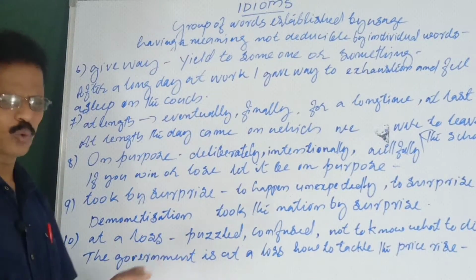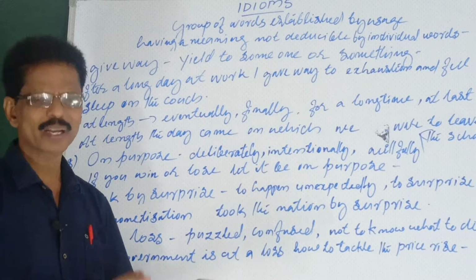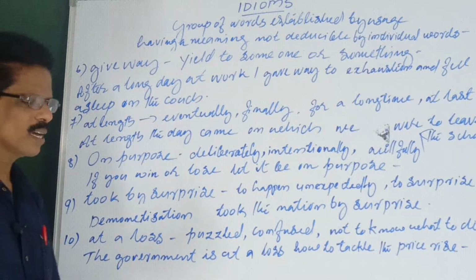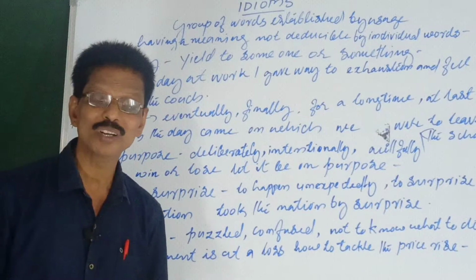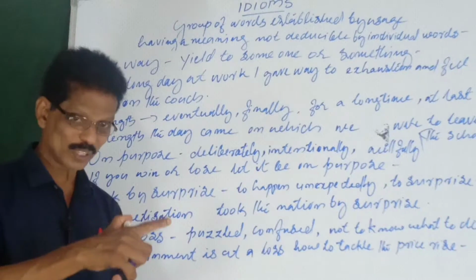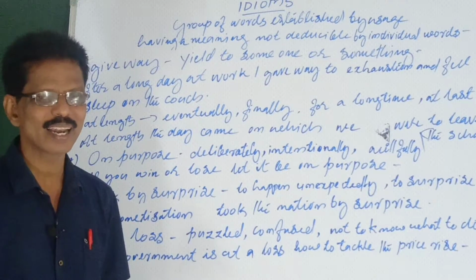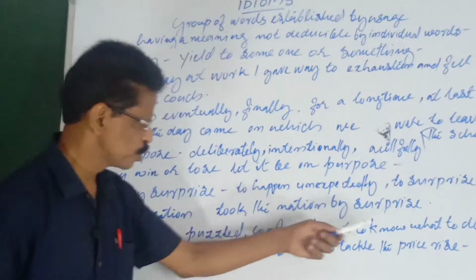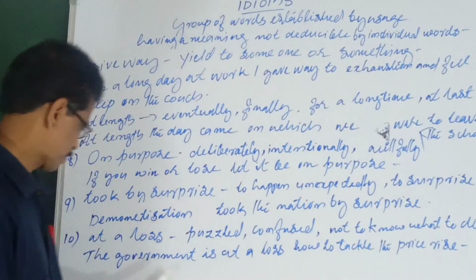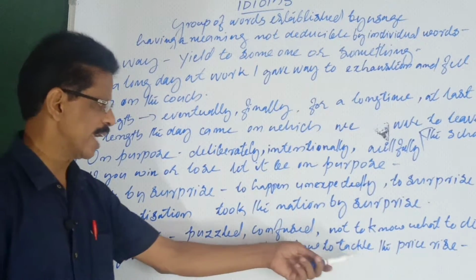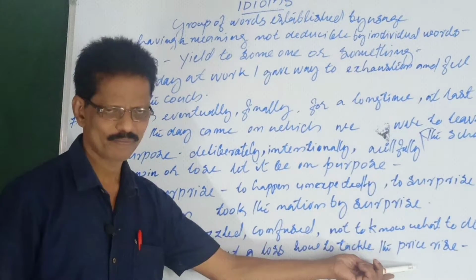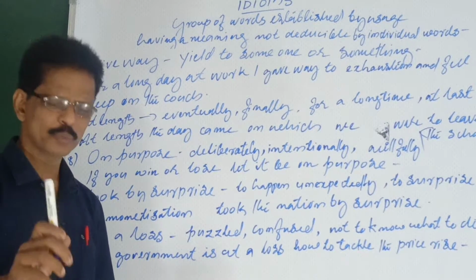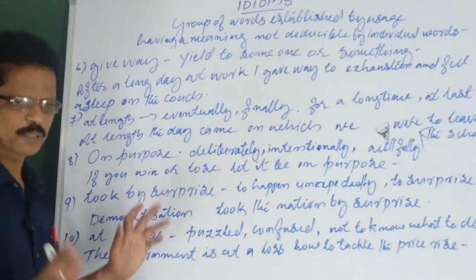When you school students write an example, it should be connected with your education. That's better. Okay, now. So I was at a loss when the examination dates were suddenly announced. I repeat, I was at a loss when the examination dates were suddenly announced. So at a loss means puzzled, confused, not to know what to do. Okay, now? Yes. The government is at a loss how to tackle the price rise. Ten idioms. One is sure to be asked from this. Surely you can expect one from this.